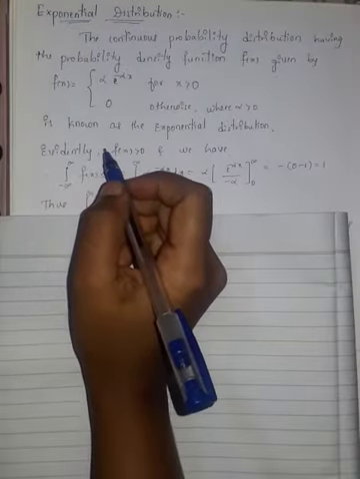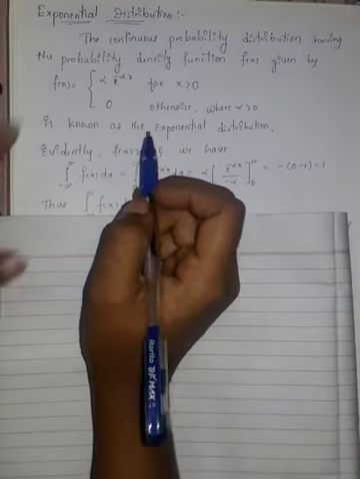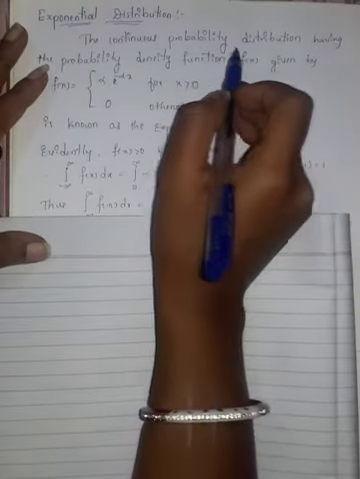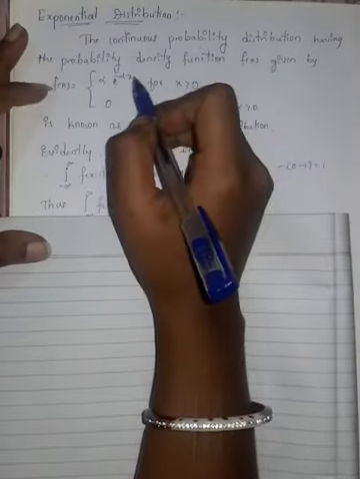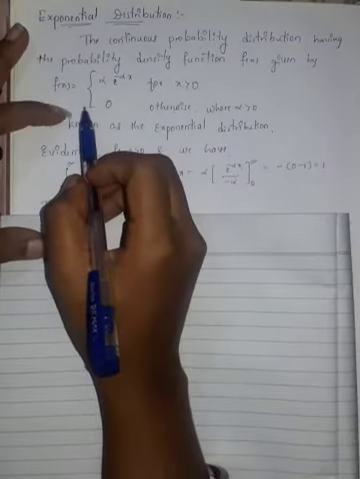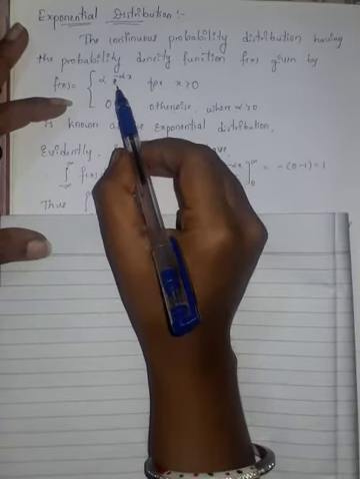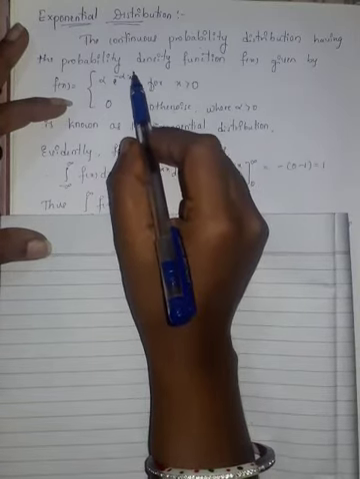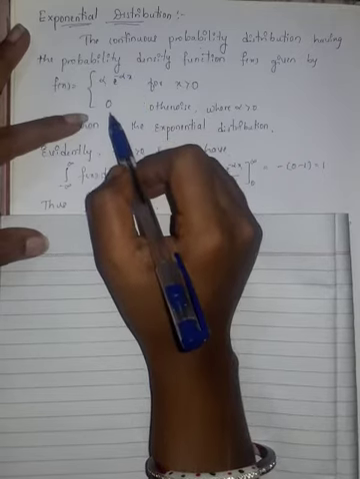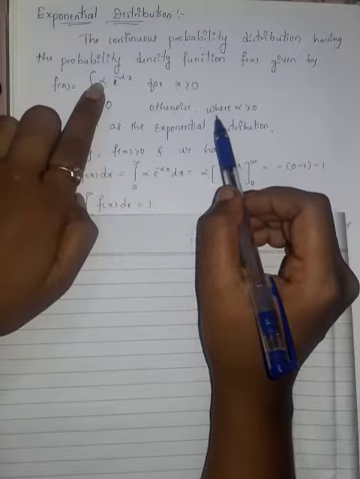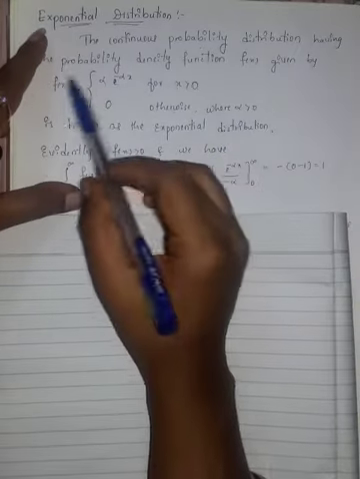So friends, today we will see exponential distribution. So let us see what is exponential distribution. The continuous probability distribution having the probability density function f of x given by f of x is equal to alpha into e raised to minus alpha x for x is greater than 0, that is positive, and it is 0 otherwise.